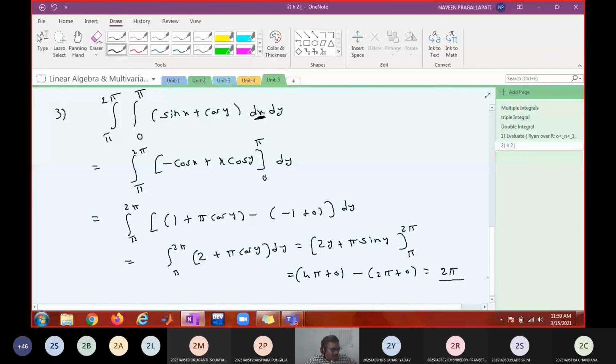So I shall give some problems as homework. You try to do those problems. It is just repeated application of doing a single integral only, by treating the remaining variables as constant. Is it fine?